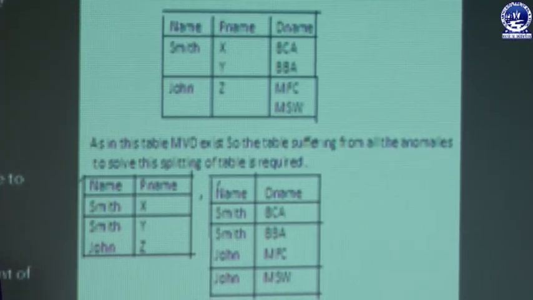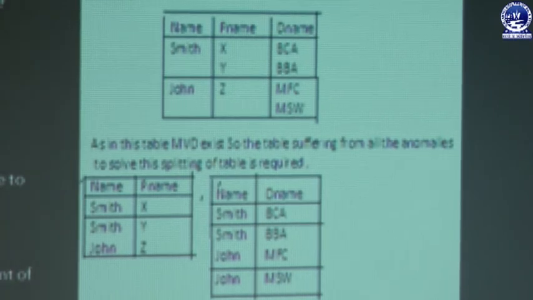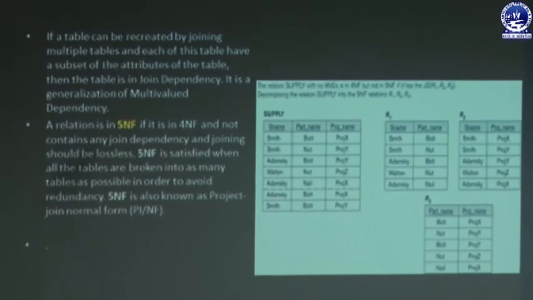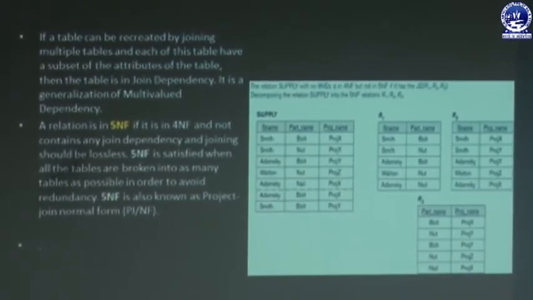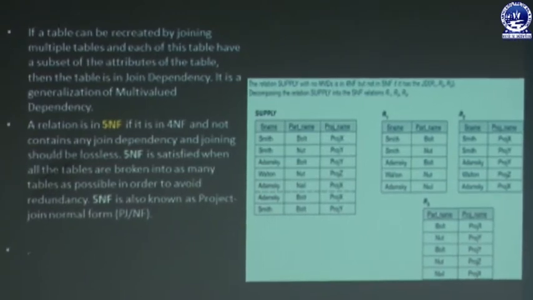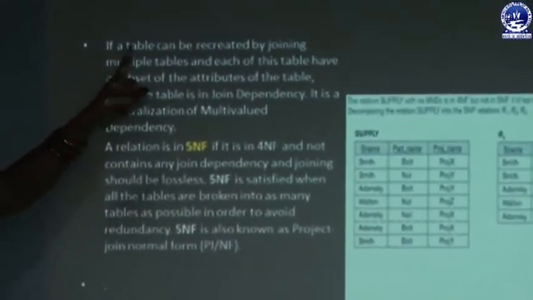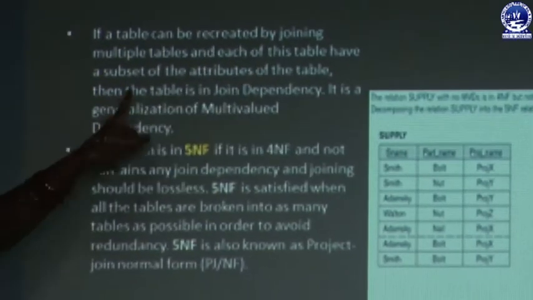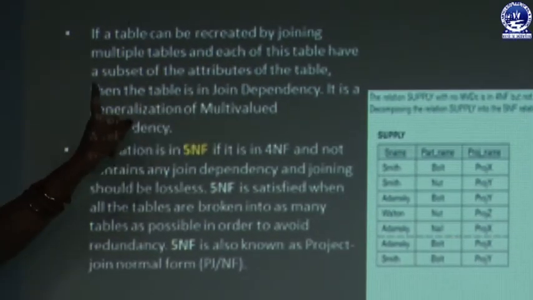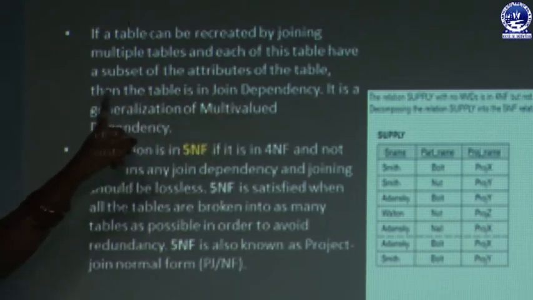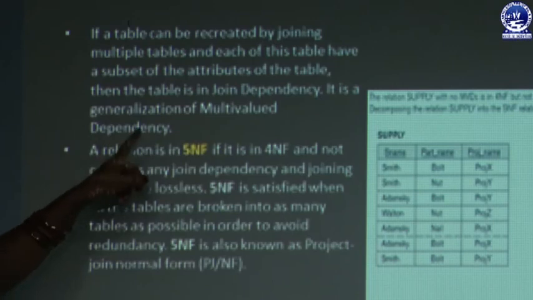Then we have to know join dependency and fifth normal form. In case of join dependency, the relation schema does not need to be decomposed. Here we have to check the decomposed tables. When we apply natural join or any join operation, they form the original table. Then the join dependency holds. See the example: if a table can be recreated by joining multiple tables and each of these tables has a subset of attributes of the table, then the table is in join dependency, and it is a generalization of a multi-valued dependency.